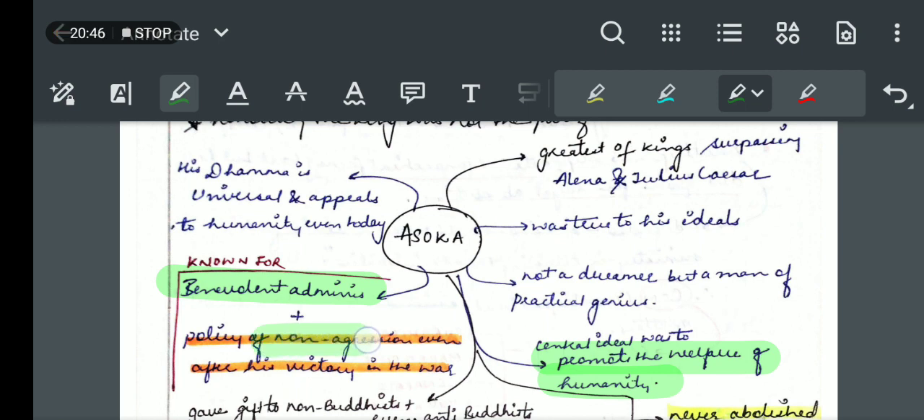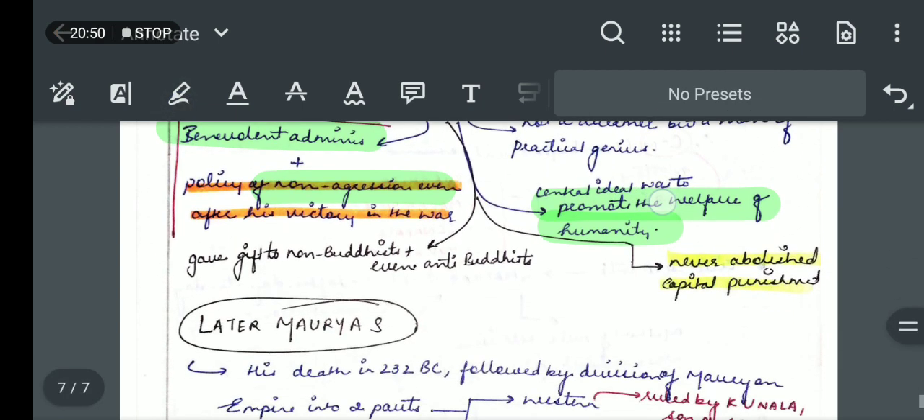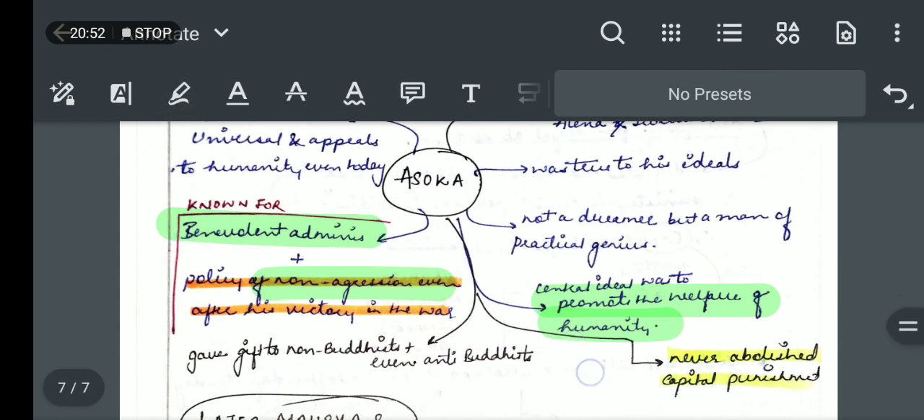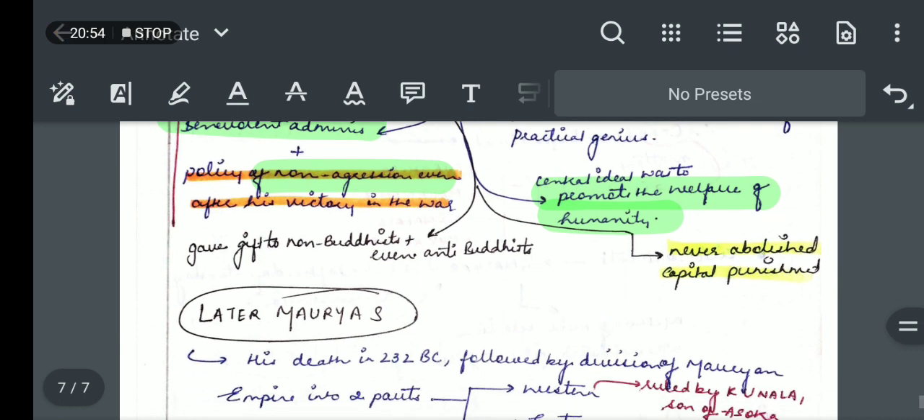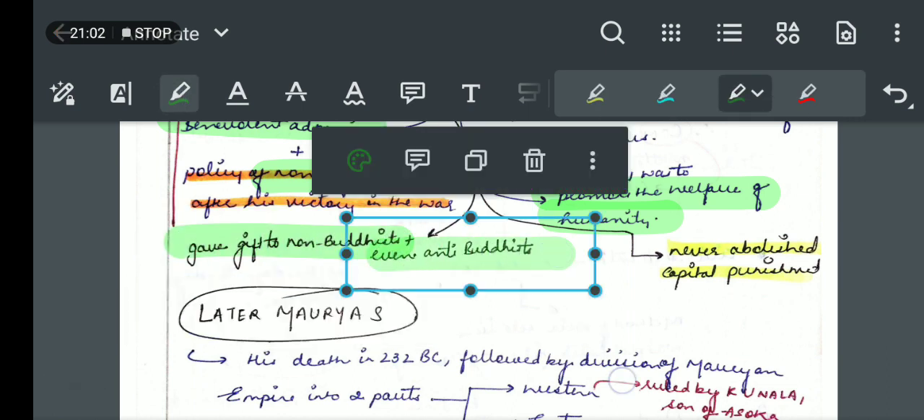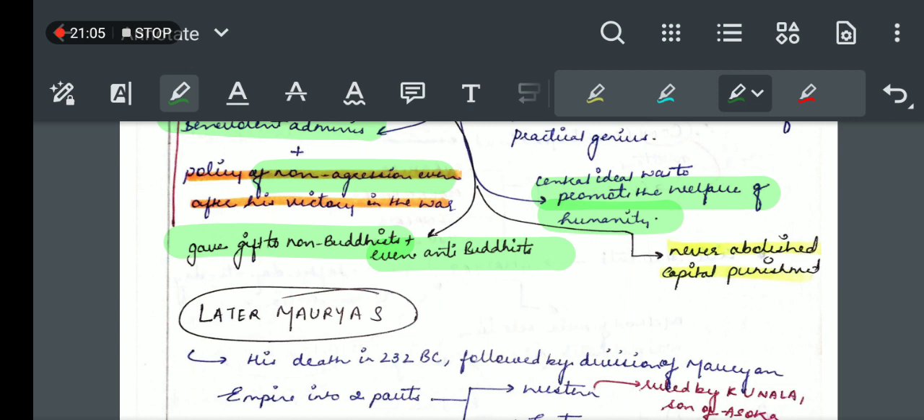And this policy of non-aggression was only after the Kalinga war, when he converted to Buddhism, or when he embraced Buddhism and moved towards this Dhamma. He also gave gifts to non-Buddhists, even anti-Buddhists, which shows his tolerance towards other religions. He never abolished capital punishment, means capital punishment was there.